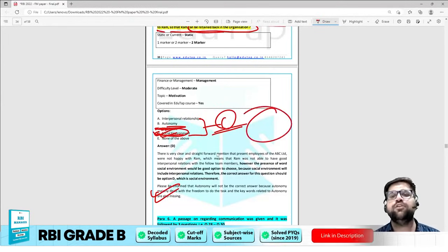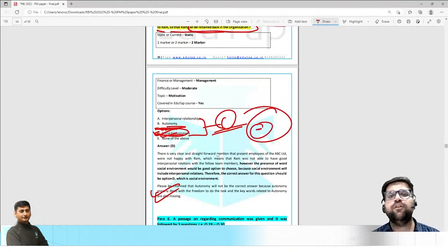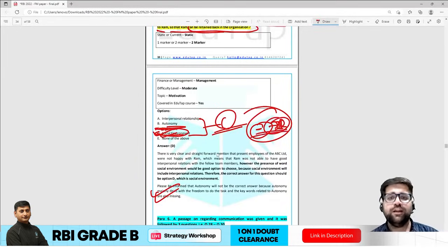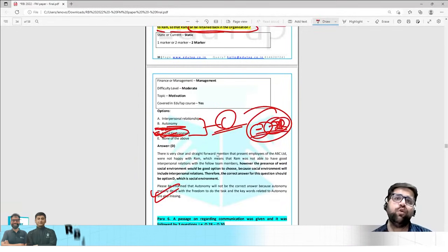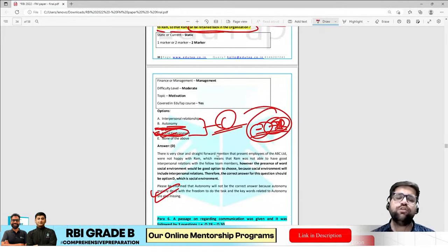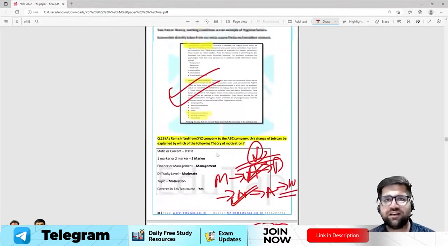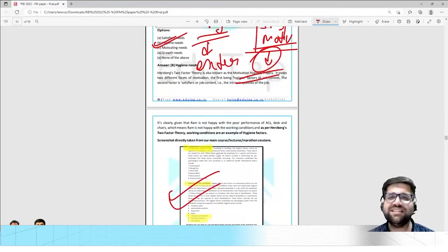So if this is, let's say, social environment, this particular part will be a part of this subset, which can be said as interpersonal relationships. Okay, so this is how you have to go towards the best alternative. Although this question was moderate, your options can make it tough. Overall, the questions asked under motivation were moderate to easy level.